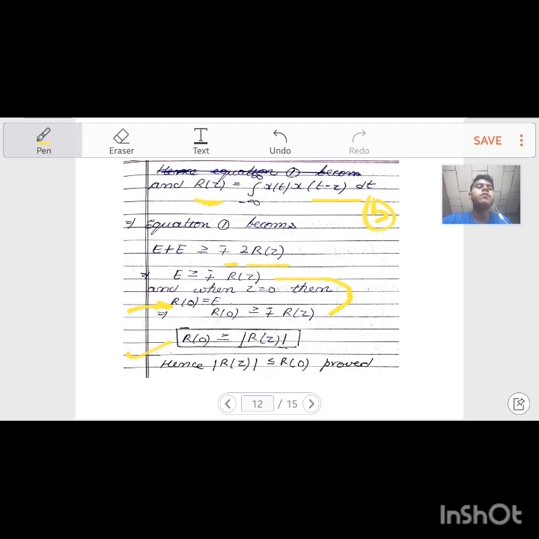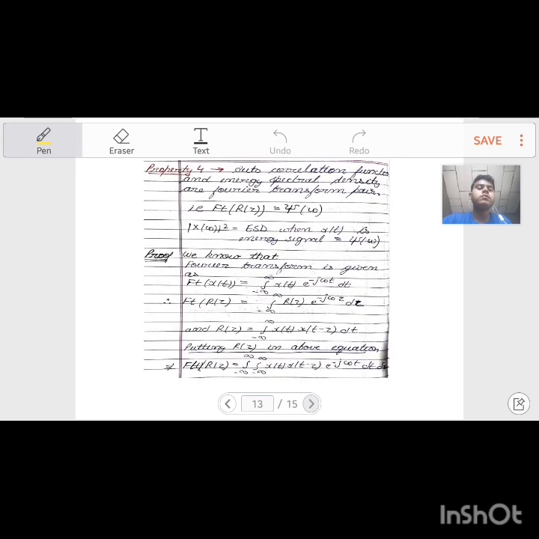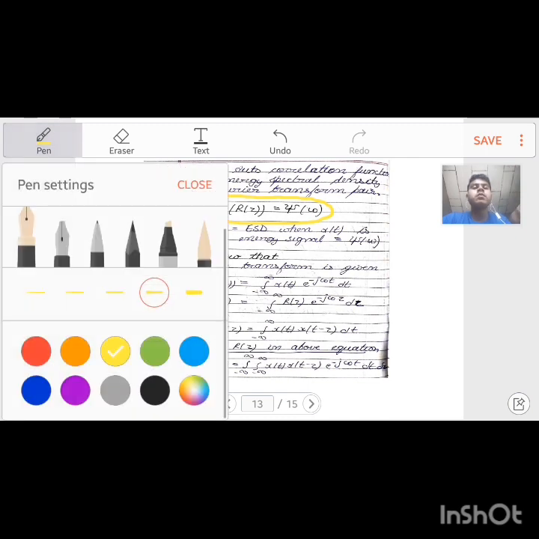Now proceed to property 4. What does it state? It states that the autocorrelation function and the energy spectral density are a Fourier transform pair. What it means is that when I take the Fourier transform of the autocorrelation function, its Fourier transform equals the energy spectral density of the signal. We have to prove this: FT of r(tau) equals psi(omega), where psi(omega) is |X(omega)| whole square, which is the energy spectral density. Now let's prove it.